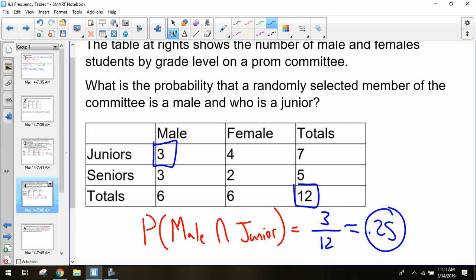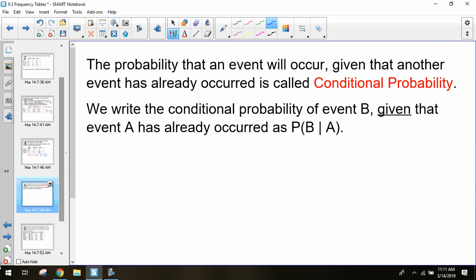Okay on that one? Where we came up with those numbers? Cool. All right, so now we're just going to take it one step further, just a little step further. We're going to talk about what's called conditional probability. If you're looking for the probability of an event given that an event has already occurred, it's called conditional. So we're looking at what is the probability of this happening after you know something is already true. That's called conditional probability. So it's event A given that I already know event B has occurred.